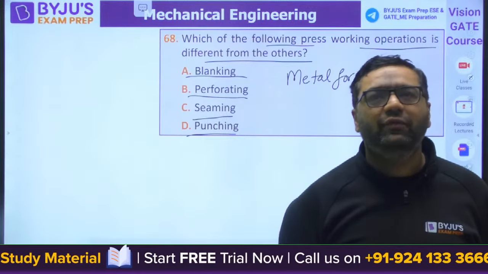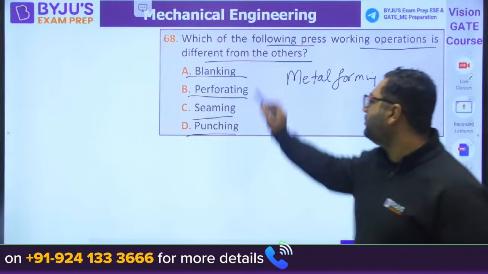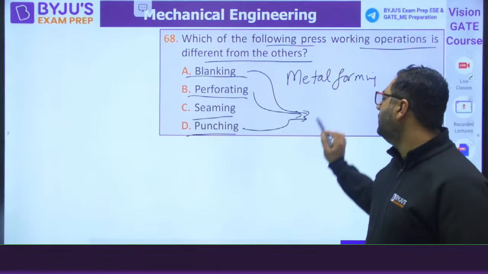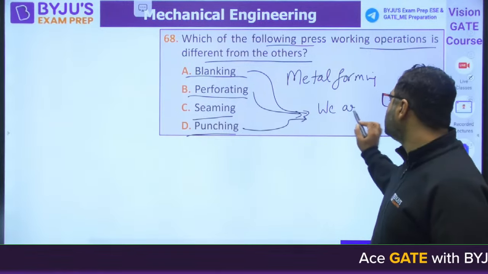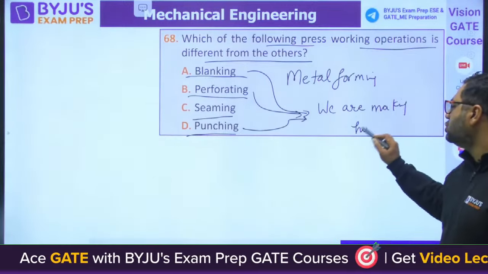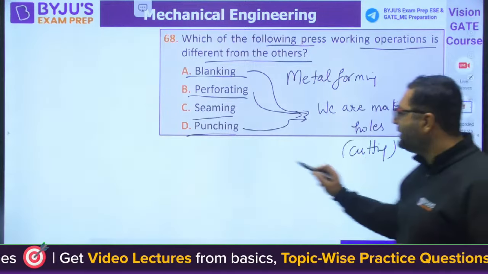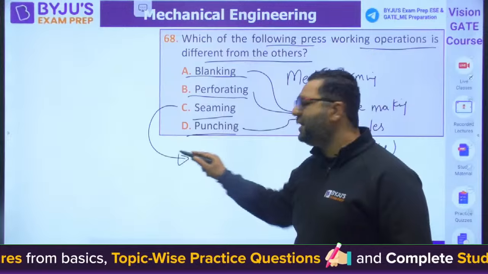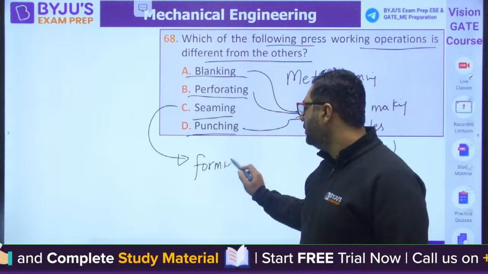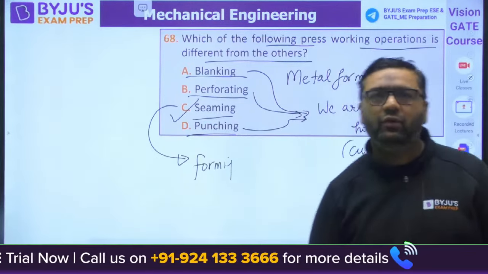Very good, guys. Shiva is saying C. Dear, in blanking, punching and perforating we are making holes, so they all are sheet metal cutting operations. Whereas in seaming we only plastically deform. This is a sheet metal forming operation, so C is different than the others. Very good.